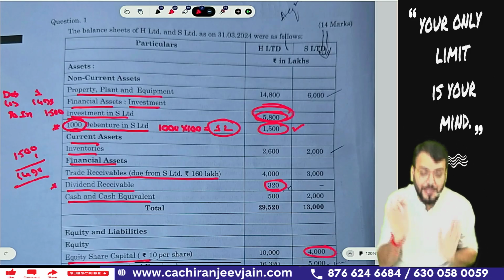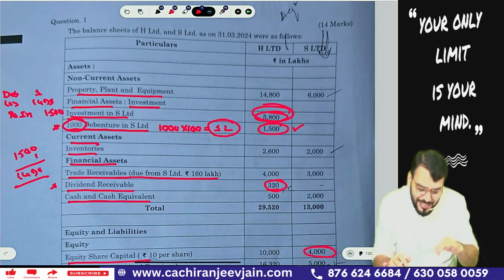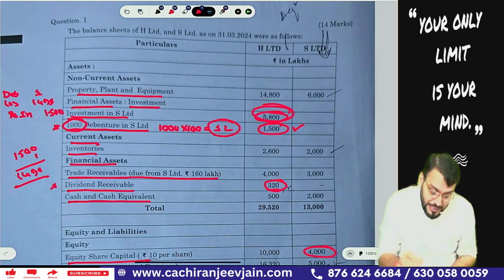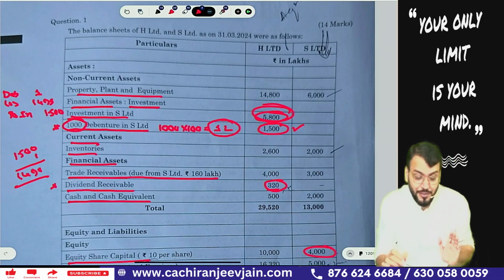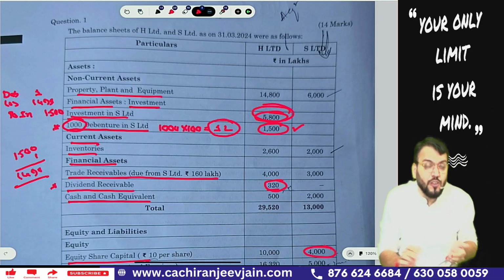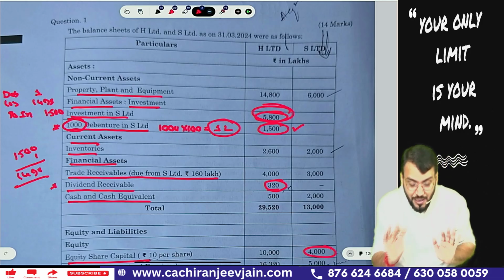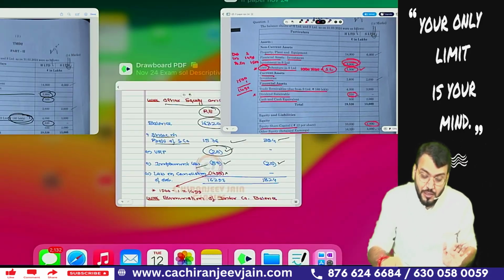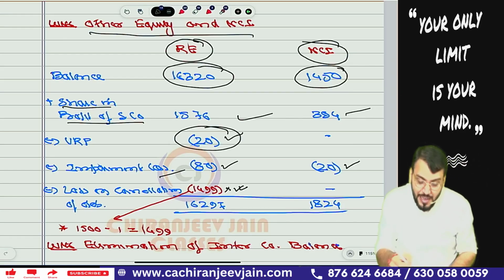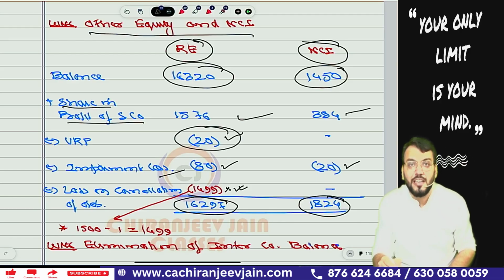adjusted. Understood this point? I think here you might have done some mistake. Might. But if you have understood, it was not complicated. From my point of view, if you have considered this as rupees 1000, then you have made a mistake. Okay, sir? So you can see 1499, this loss on cancellation of debenture has been adjusted from retained earning, and this becomes the final balance of retained earning and NCI, which will appear in the consolidated balance sheet.